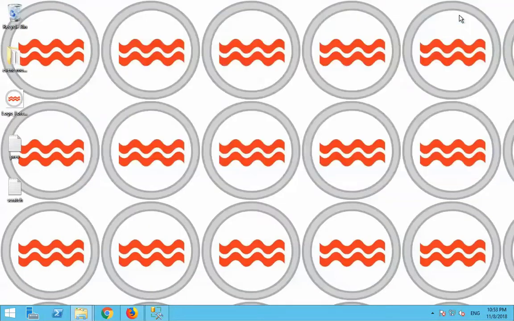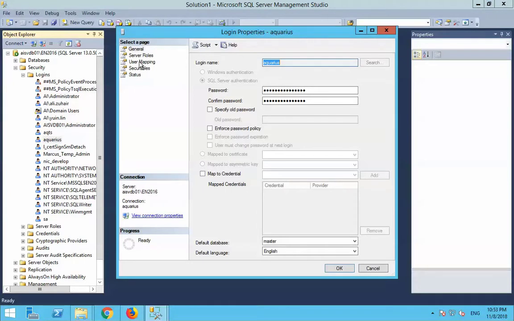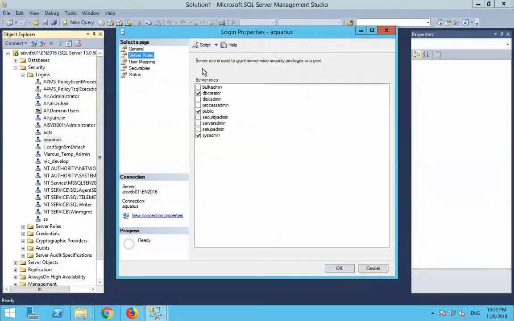We are going to need a SQL Server login that has sysadmin access. To see if your login has access, use SQL Server Management Studio, expand security, logins, look at your login, and make sure that in the server roles section you have sysadmin turned on.